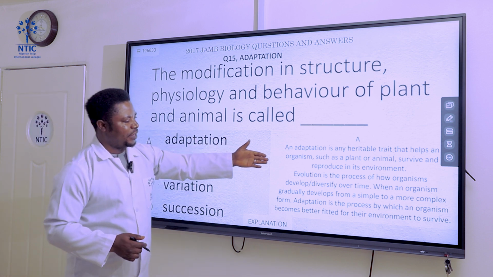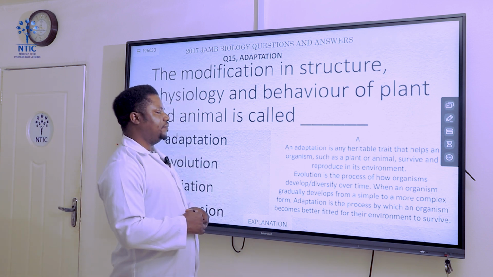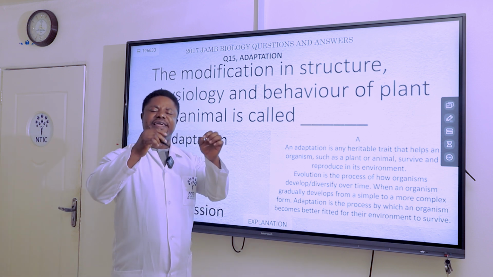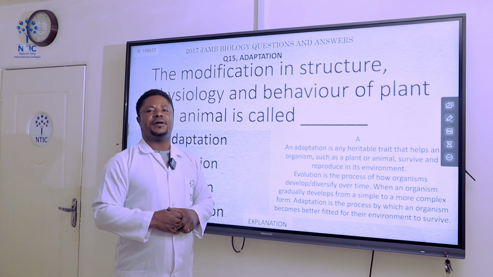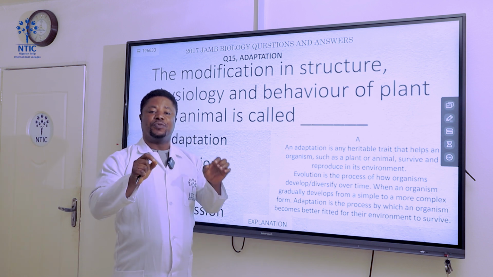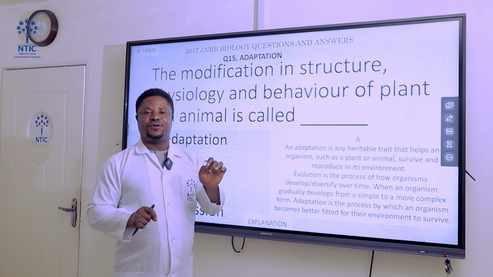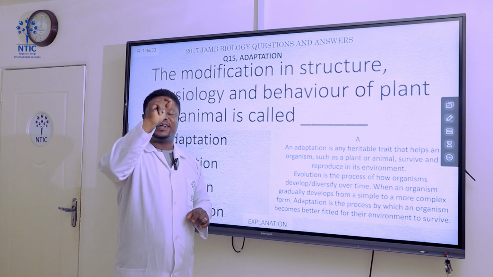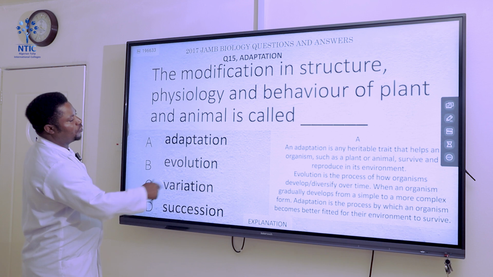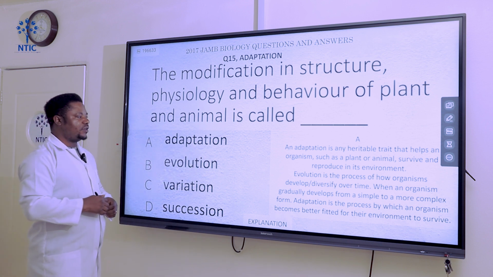And here we have a brief explanation to this. We said an adaptation is any heritable trait that helps an organism, be it plant or animal, to be able to live in the environment in which they found themselves. Do not forget that for adaptation to occur, you must have a structure that will enable you to adapt or to live in that particular environment. Without that structure, you can't be talking about adaptation. So the correct answer to this question is A, which is adaptation.